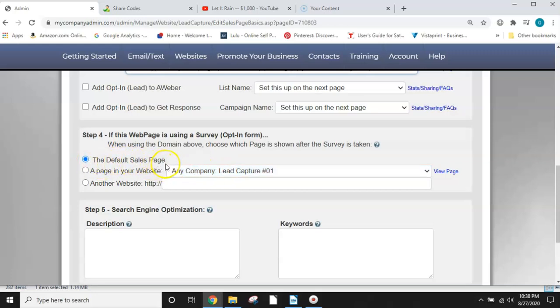The default, you can choose the default sales page, which is whatever your default sales page is, or you can do a page in your website.